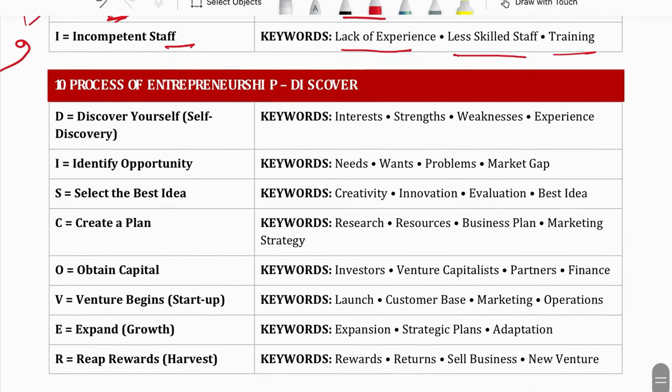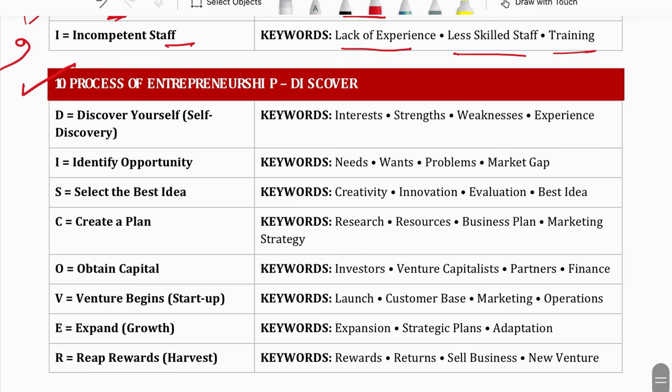Let's come to the last topic now. That is the process of entrepreneurship. You have to learn this process in the same sequence only, because process means steps. Steps are to be learned in the same sequence. First of all, you need to discover yourself. Discover yourself means you need to see what you like, what exactly you like to do. Choose the business in that area, what is your hobby. Then you will enjoy doing that business. So first is discover yourself.